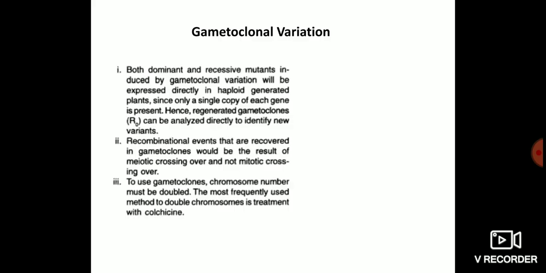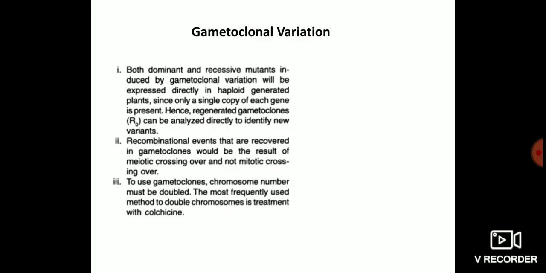The recombinational events recovered in gametoclones would be the result of meiotic crossing over, not mitotic crossing over, since it is a haploid cell.